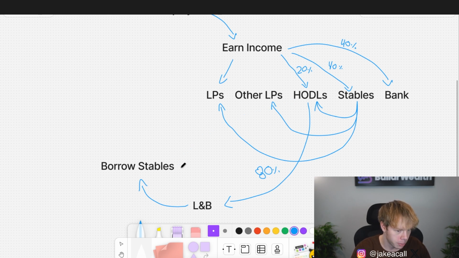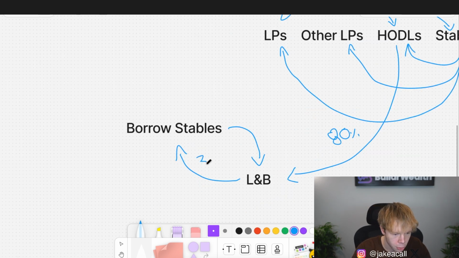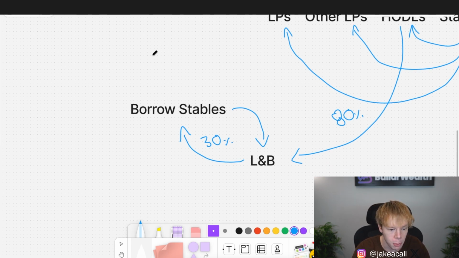To make this simple, what I'm going to do is just say that some of that's going right back over here. So let's say we're borrowing at a 30% loan to value ratio, because that's ultimately what I'm borrowing at. And I don't mean 30% overall, I mean 30% of the 80%. So if we put up, say, 10K on the Lending and Borrowing platforms, we are borrowing $3,000 against the 10K basically. So that makes a 30% loan to value ratio. And ultimately, 50% of that is going to go right back into the Lending and Borrowing platform because we're just buying up HODLs, right? So I'm going to go ahead and put that in parentheses, HODLs, so that way we know that we are actually purchasing more assets right there.